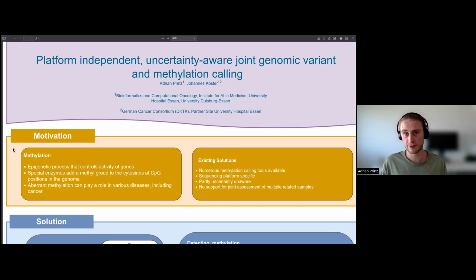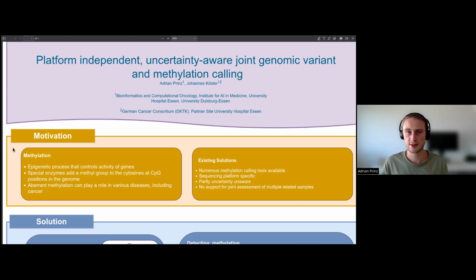Right now, there are a lot of different methylation calling tools available, but they all come with a few problems. The first problem is that they are sequencing platform specific, meaning if you have sequenced your data with Illumina, PacBio, or Nanopore, for each of these inputs, you need a different methylation calling tool. Another problem is that a lot of these methylation callers are uncertainty unaware. During the process of methylation calling, there are a lot of uncertainties like alignment uncertainty and typing uncertainty, and a lot of these methylation callers don't consider uncertainties at all.